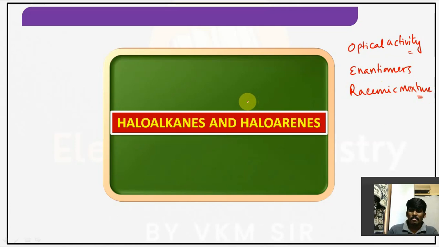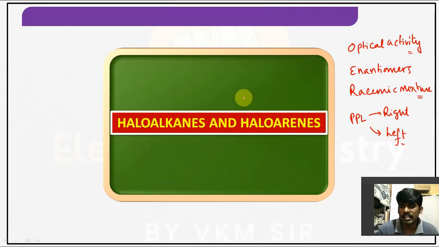But as you know, if any compound wants to exhibit optical isomerism, it should rotate the plane polarized light, that is PPL, either to the right side or to the left side. If it rotates PPL to the right side, it is called the dextro isomer. If it rotates the PPL to the left side, it is the levo isomer. Dextro and levo we had also discussed. Hope those topics are clear, guys.